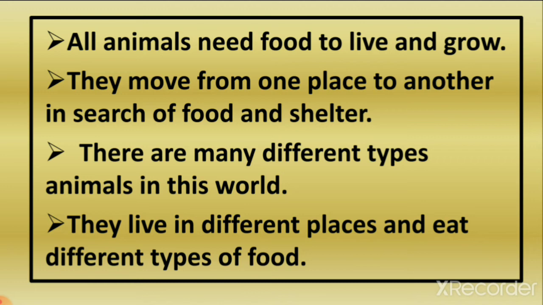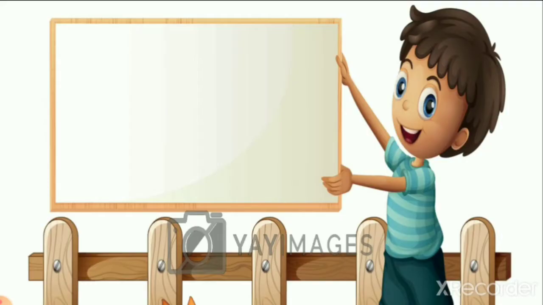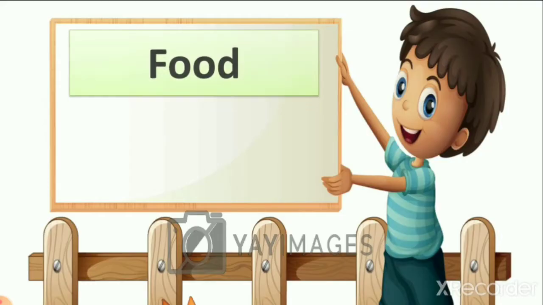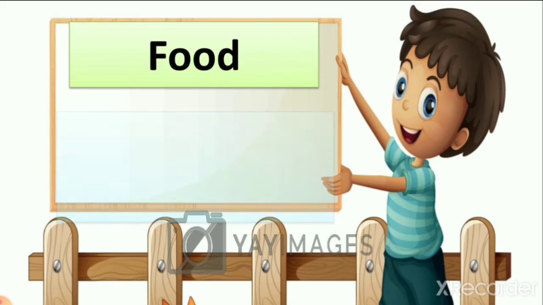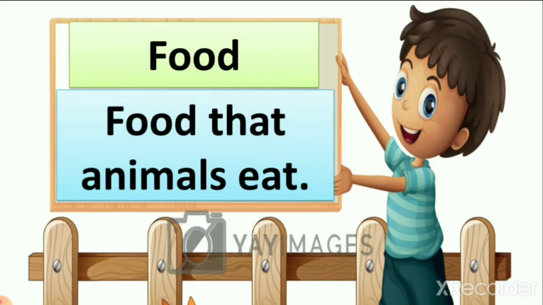So when we see pictures or cartoons of different kinds of animals, we see that a tiger eats a different kind of food, right? And birds eat a different kind of food. When you see sheep and goats, they eat a different kind of food. So in this lesson we learn about all these topics. So the first topic is food, that is, what food animals eat, right?